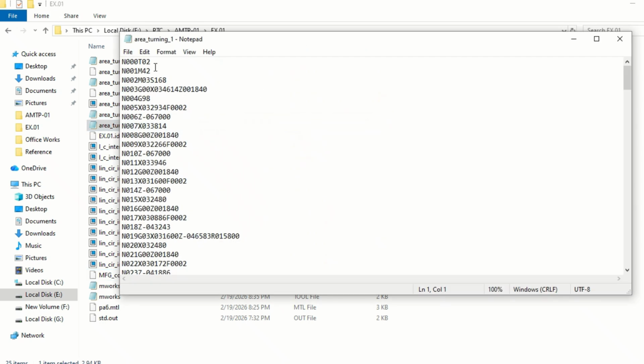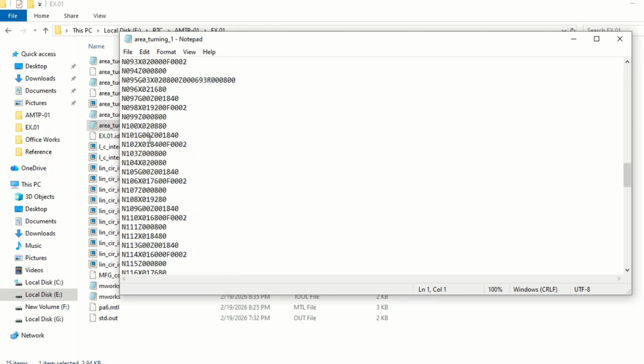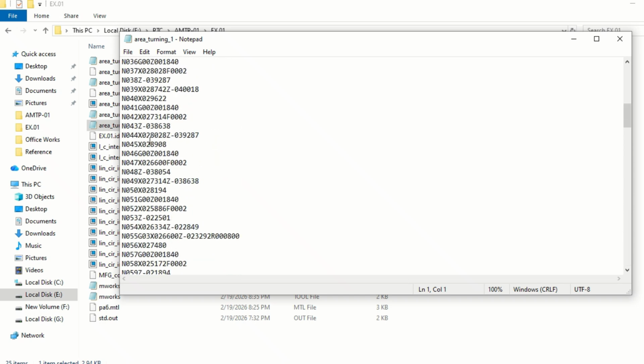Open it and see it. This is how the NC program is getting generated. And this will work exactly as per the simulation in the actual machine also, which has the Fanuc control board.